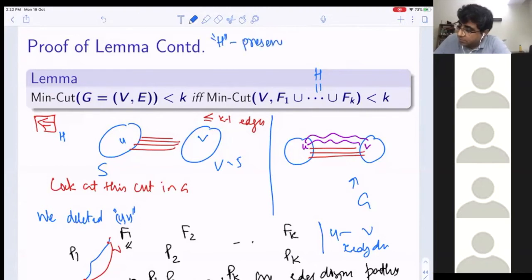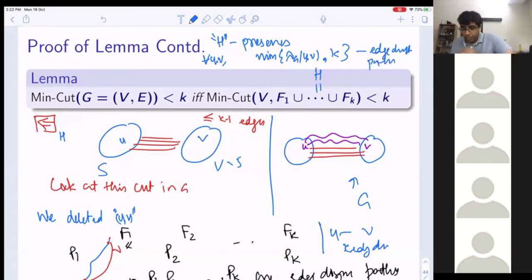It preserves, for all u, v, the minimum of lambda G(u,v), the min cut, and k. So it preserves for all u, v these many edge disjoint paths. This is what it preserves, right?